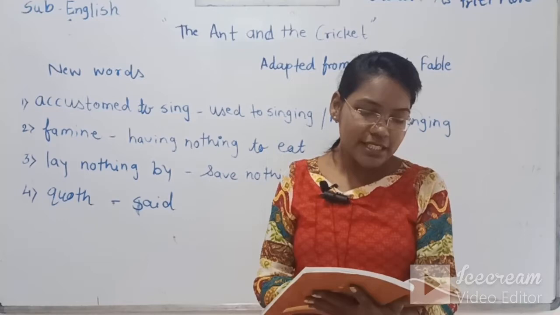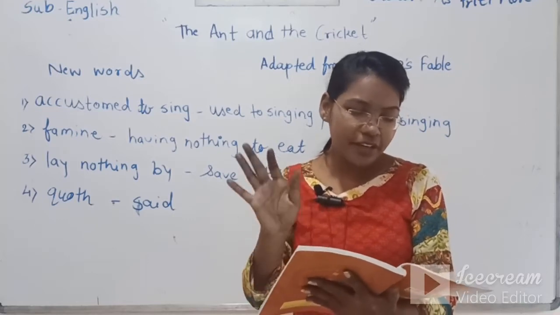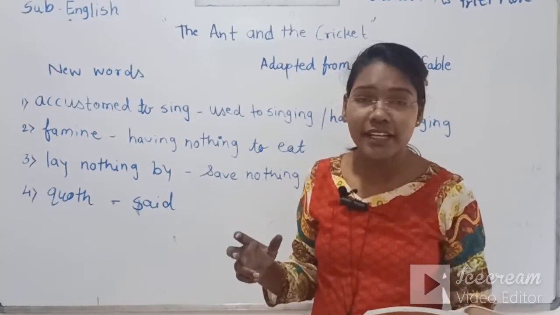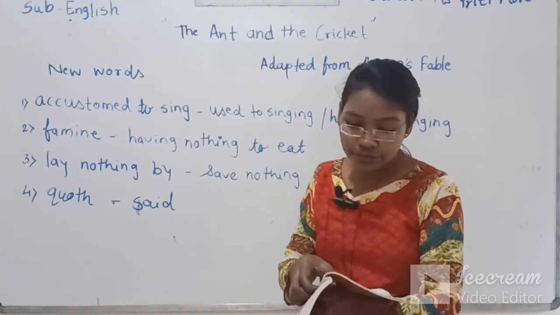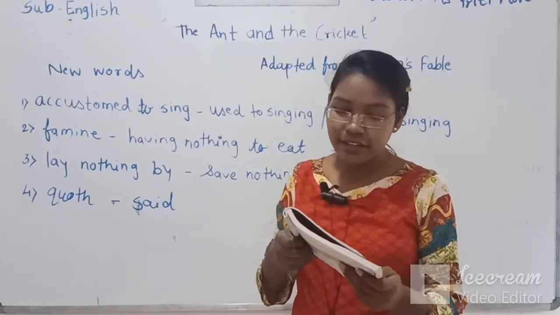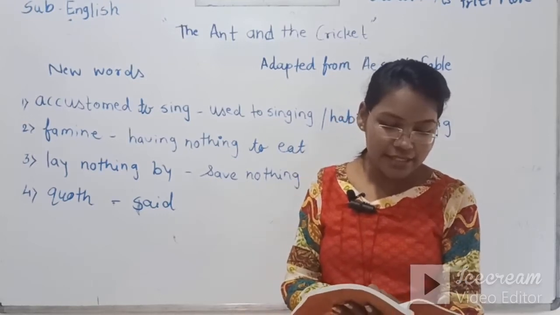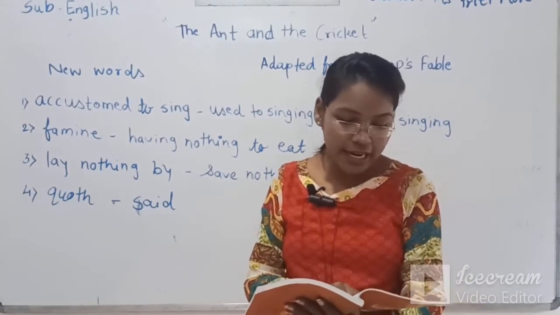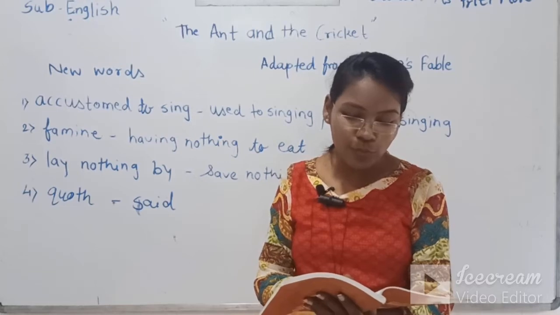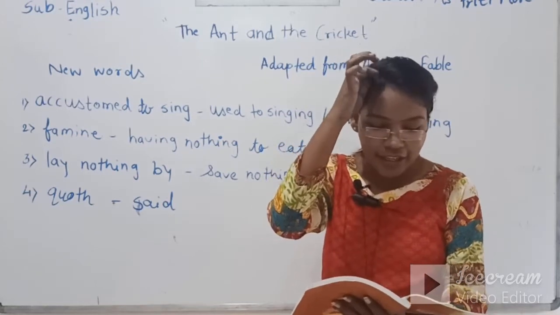So go then, says the ant, and dance in the winter away. Thus the ending. So at last what happened? The cricket, thus the ending, hastily lifted the wicket and out of the door turned the poor little cricket.